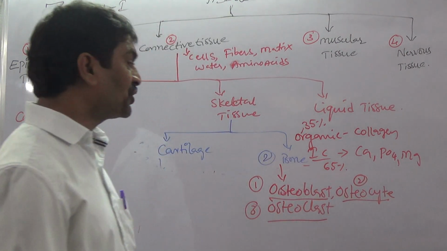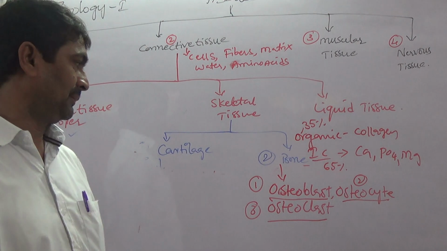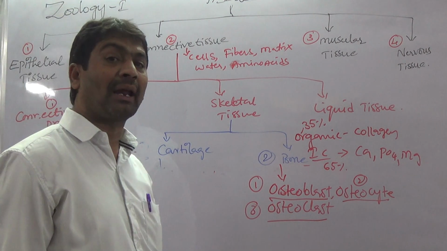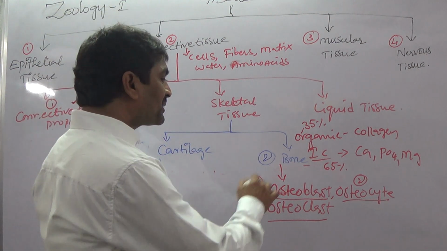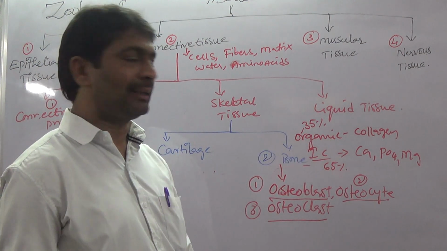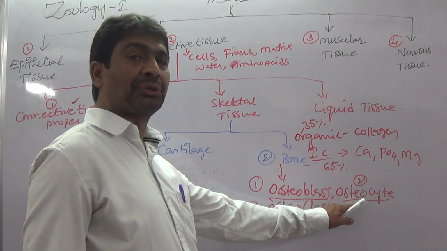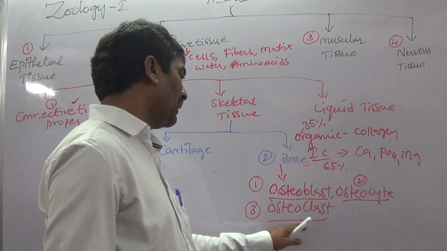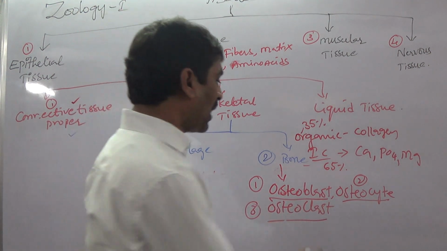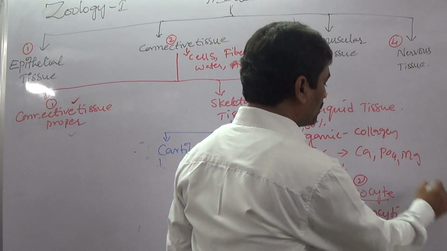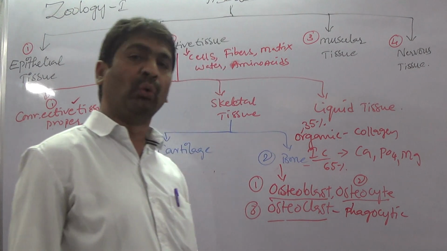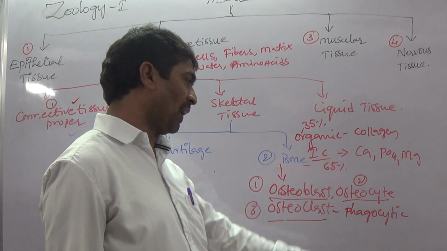Osteoblast is an immature cell. Its main function is mineralization of bone. These immature cells are converted to osteocytes. Osteocyte is a mature cell. But osteoclast is a phagocytic cell. Phagocytic means engulfing, breaking down bone.